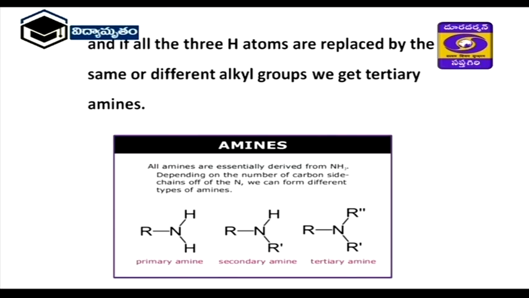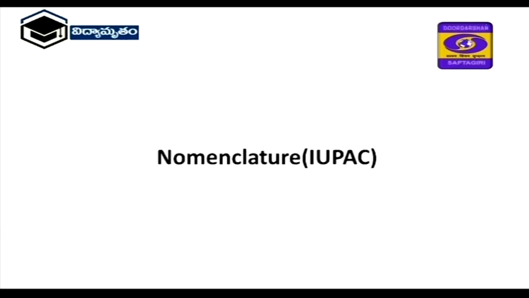If one hydrogen is replaced by one R, that is alkyl group, primary amine. If 2 hydrogen atoms are replaced by alkyl groups, they are called secondary amines, and third one, if 3 hydrogen atoms are replaced by alkyl groups, they are called tertiary amines. Now we are going to watch IUPAC nomenclature.